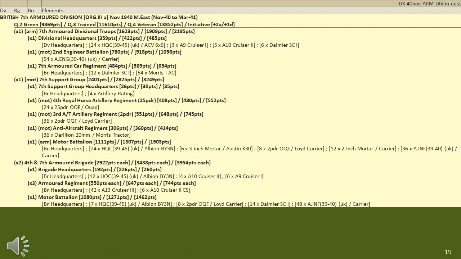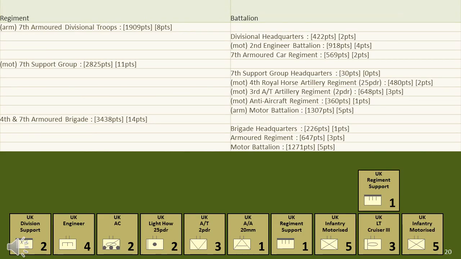When the British actually launched their offensive, the 7th Armoured Division had been beefed up. For Wavell's offensive, the engineer and anti-aircraft battalion was added, as well as an armoured car battalion. The infantry was beefed up, and a motor infantry battalion was added to the armoured brigade. The tank battalion was also increased in strength.